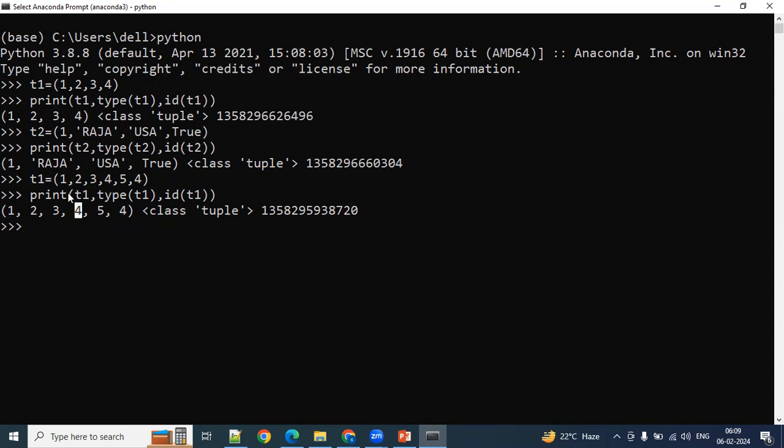Both are ordered. Both allow heterogeneous elements. That is the first point. Second point, both are ordered. Both allow duplicates. Yes, absolutely correct. Next, both allow duplicates actually. So these are all the common properties.